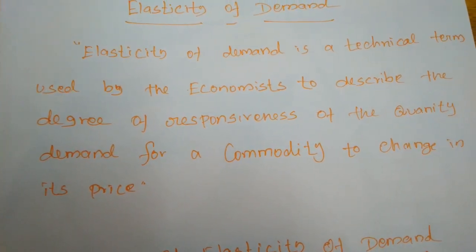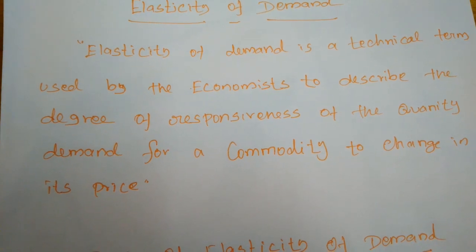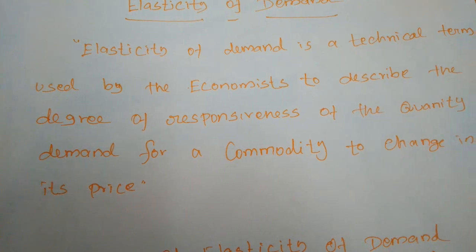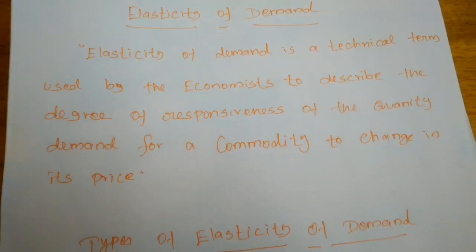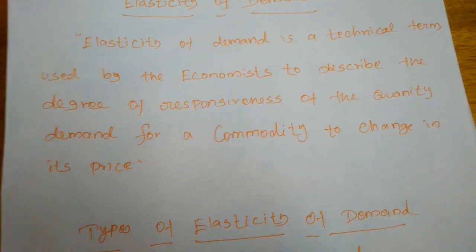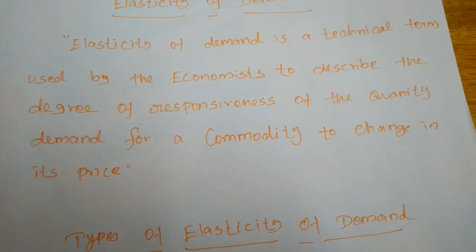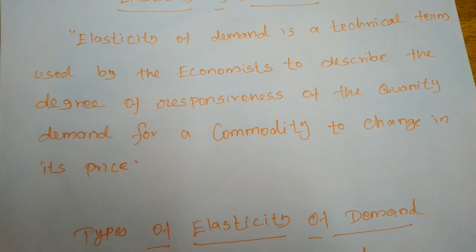It has failed to explain the rate of change in demand due to a given change in price. So when the price is increased, in which ratio the demand for that commodity will change is not explained by the law of demand.